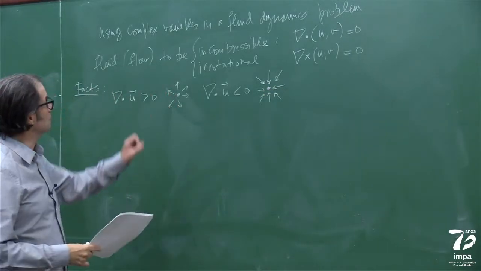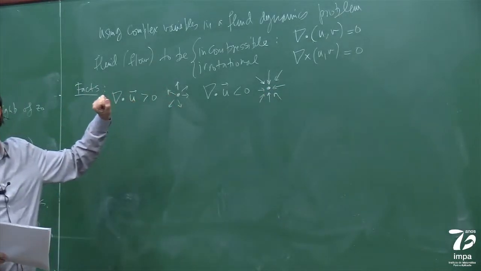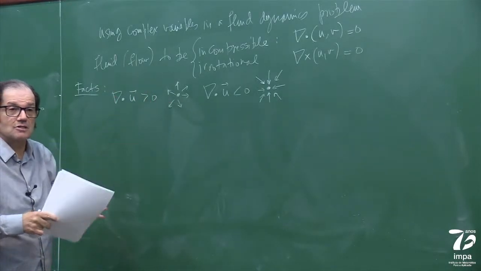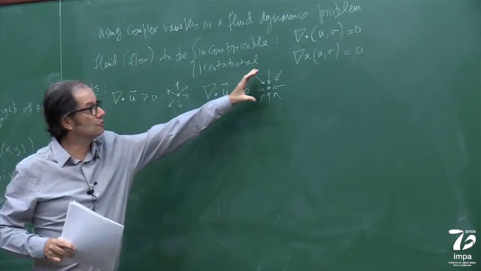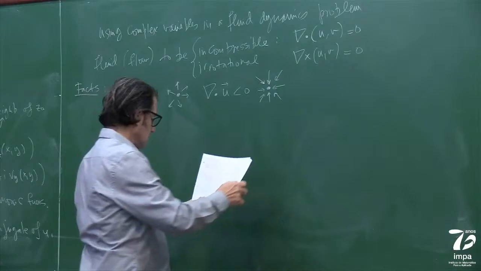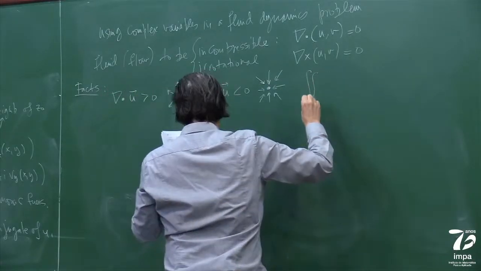Here it's intuitive: the density is expanding, maybe going down, while here the density is increasing because things are piling up. And another way to see this is from the divergence theorem.